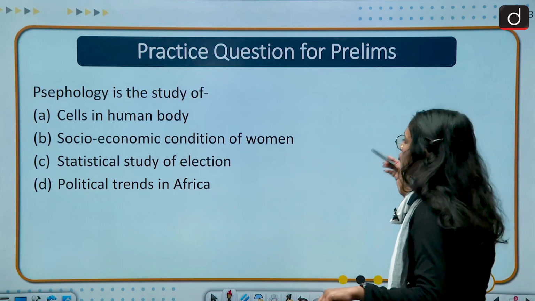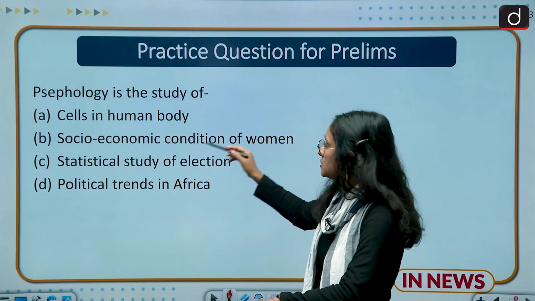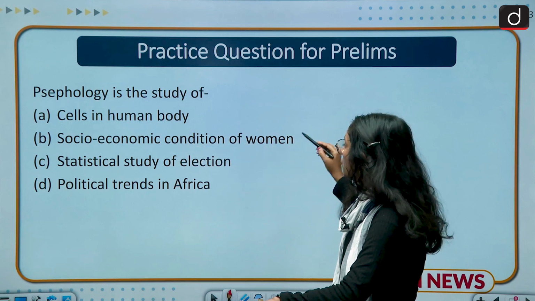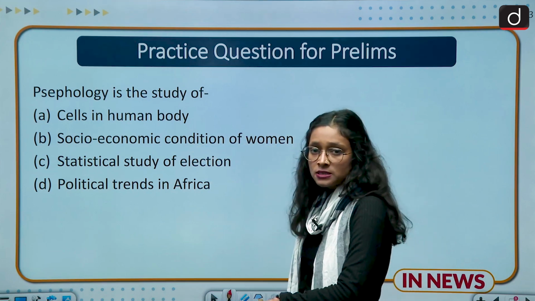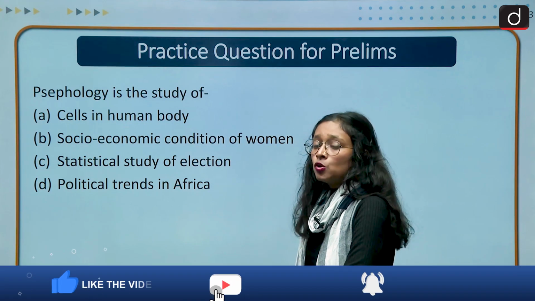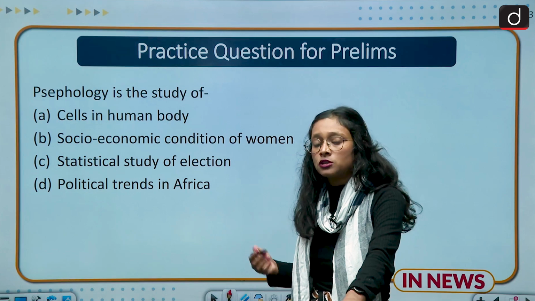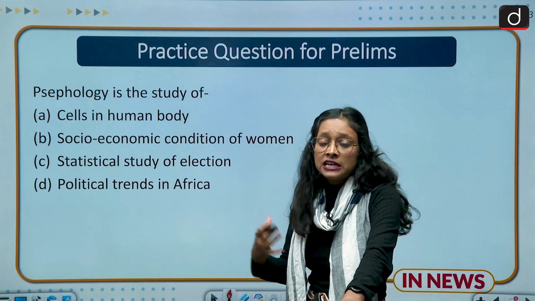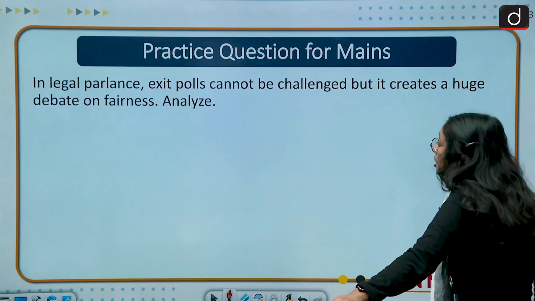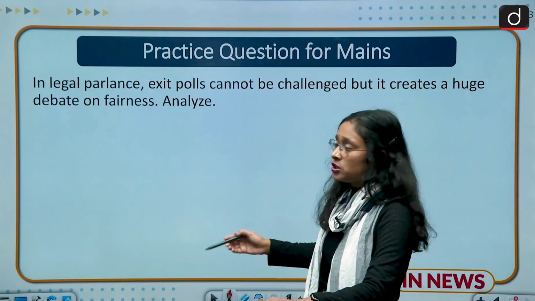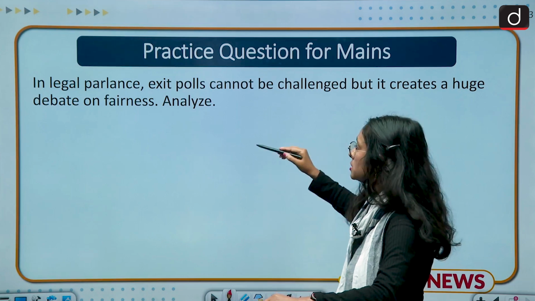Next slide is about the practice question for prelims, and here: psephology is the study of, and your options are cells in the human body, socio-economic condition of women, statistical study of elections, political trends in Africa. And in the comment section, you have to also write down who the psephologists of this country are. You have to point out two names, the psephologists who always give their data and opinions related to elections. So moving to the next slide, which is the practice question for mains, and the question is: in legal parlance, exit polls cannot be challenged, but they create a huge debate on fairness.